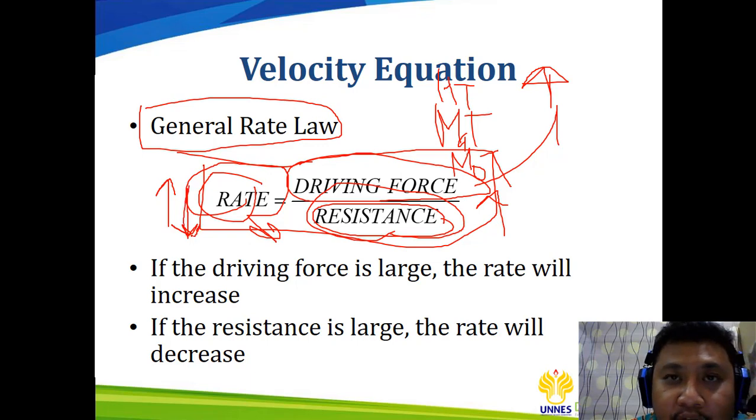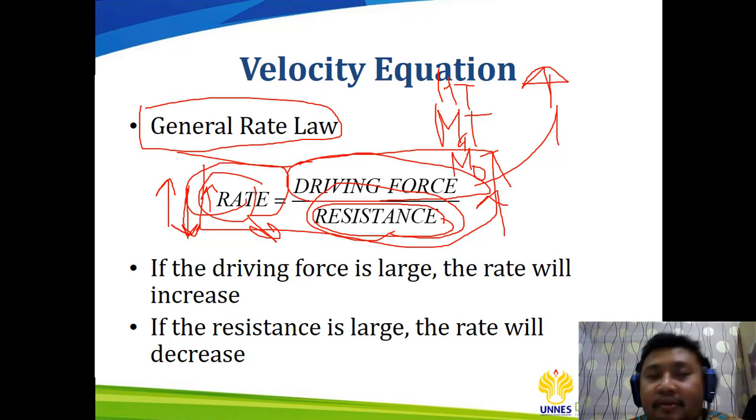Like when you have a large difference in temperature, the driving force in heat transfer, the heat transfer rate will be much higher compared to when you have a low driving force or low temperature difference between two sides.